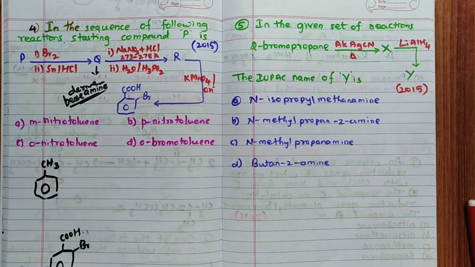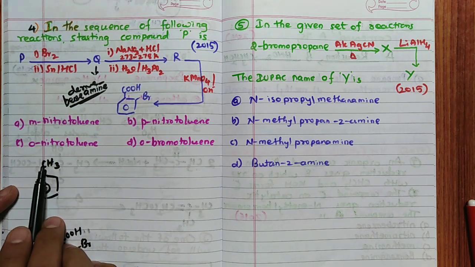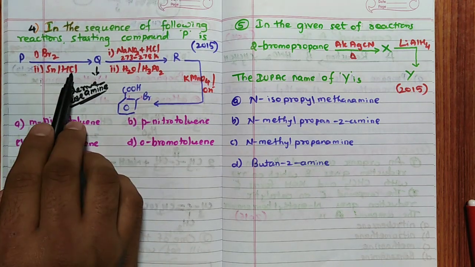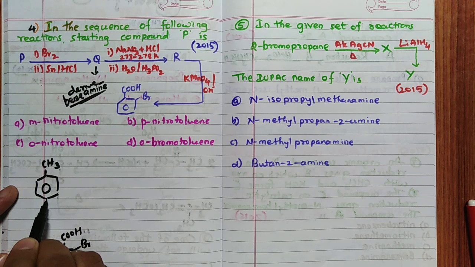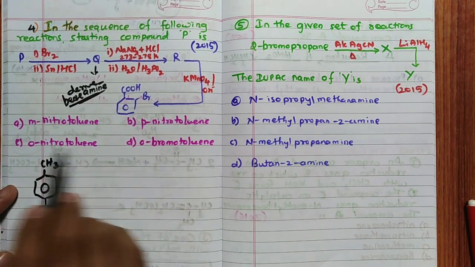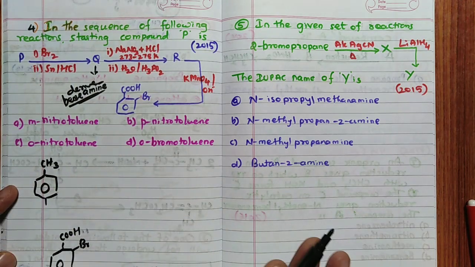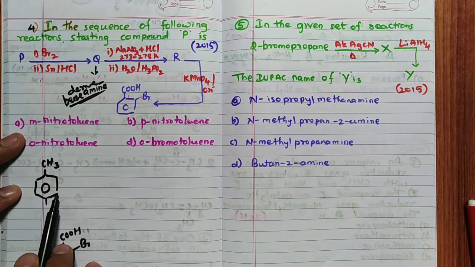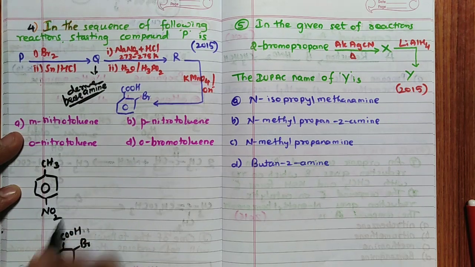Hence, after bromination you have to get an ortho product. But with Sn/HCl, when you do reduction, this will not be affected by reduction. Then definitely there should be another one. See, ortho is not possible because here we want Br at the ortho position, so these two will never be the answer. Now, of these two left, if I do meta-nitro, remember the nitro group is meta-directing. Hence you will never get the ortho product with respect to meta. Hence I have to keep the nitro group here.